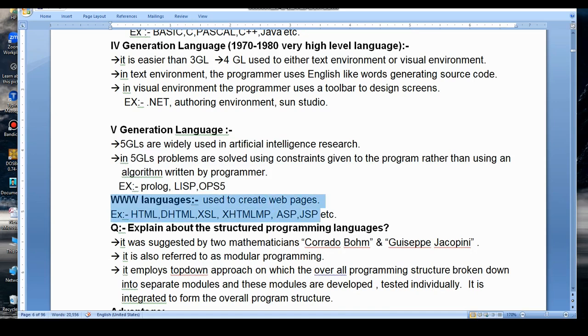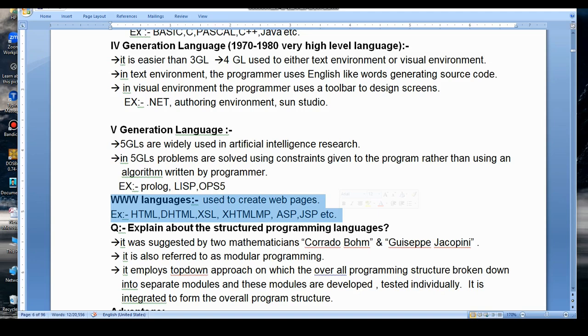So next, world wide web development languages. These languages are used to develop or create web pages. HTML stands for hypertext markup language. It is used to develop static web pages. DHTML stands for dynamic hypertext markup language. It is used to write dynamic web pages. XSL stands for extensible style sheet language. It is also used to create web pages. XHTML MP is used to develop web pages which are displayed on mobile phones.